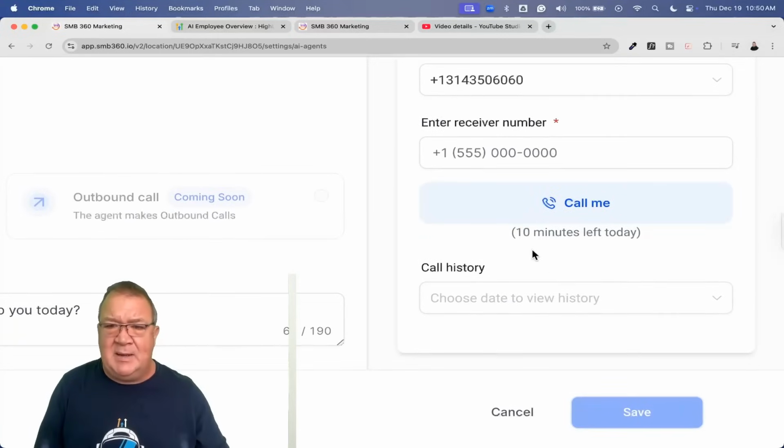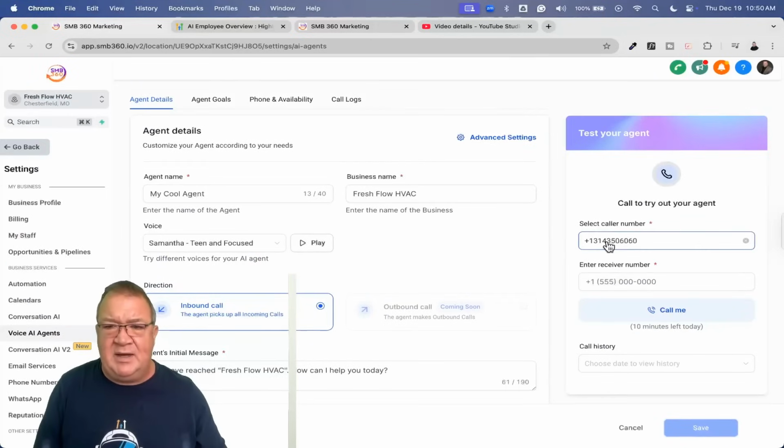But keep in mind, they do have a certain amount of limit. You can't do unlimited testing because, again, they charge you for the calls. So right now, there's only like 10 minutes left today. I think they probably give you 10 minutes every day to test this. But you can sit back and test. You're putting in the number that you're calling from, here's the number that you want to call to, and call them.